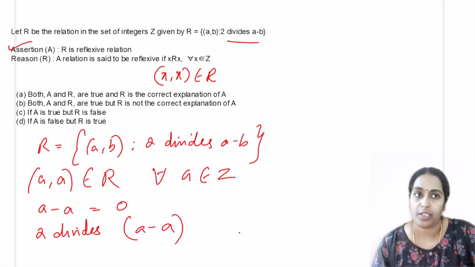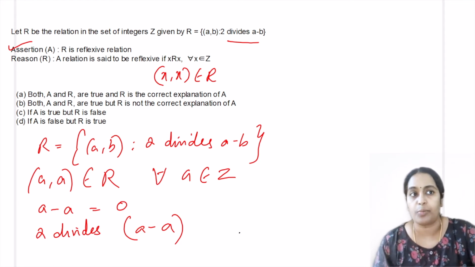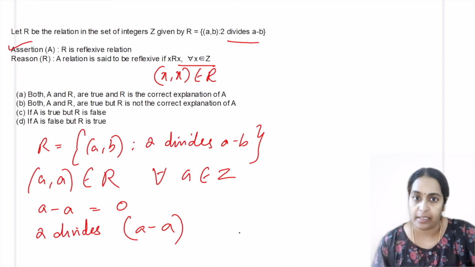Now the reason. The reason statement is: a relation is said to be reflexive if XRX, a set of ordered pairs x comma x, belongs to R for all x belongs to the set. That's correct. That's the definition for a reflexive relation. So the assertion is correct, the reason is also correct, and the reason is giving the explanation for the assertion, which means option A.